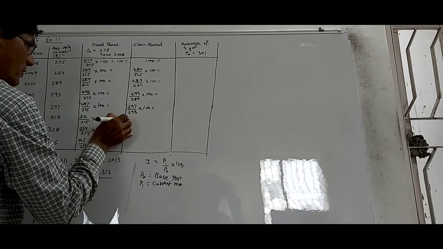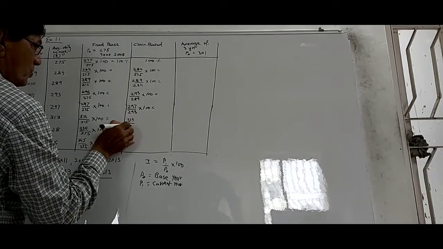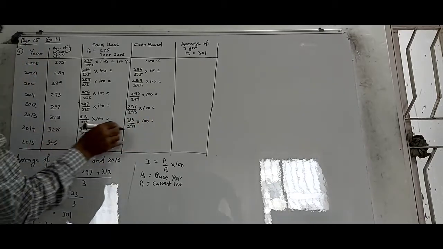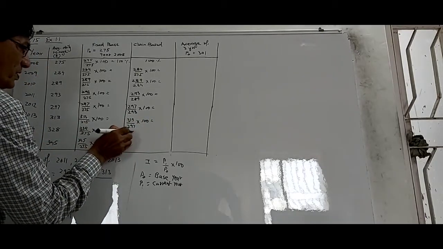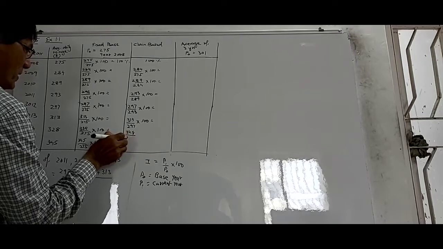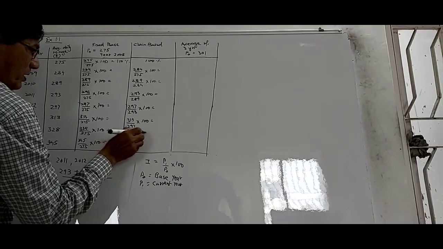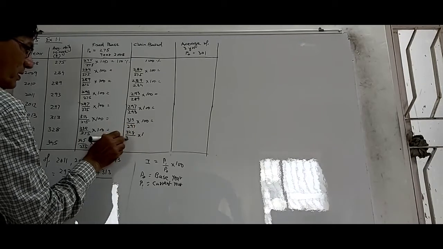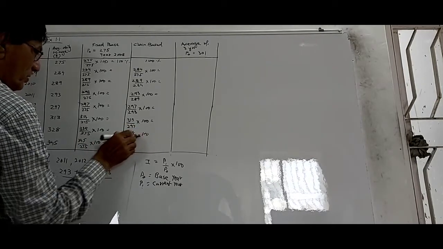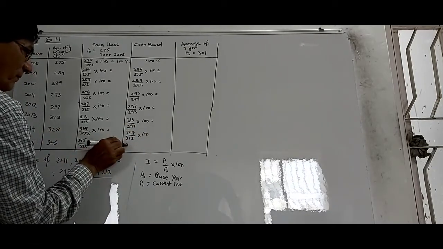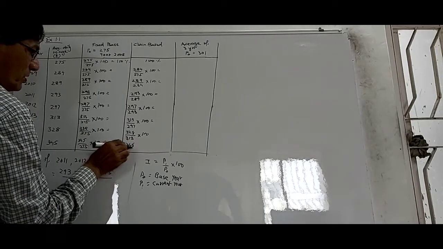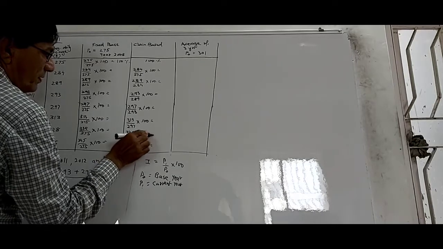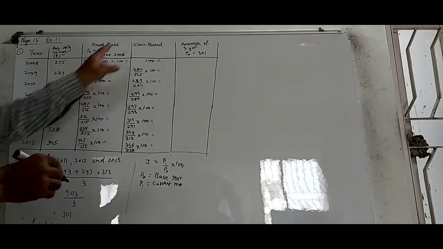313 upon 297 into 100. 328 upon the preceding year, 313, into 100, and then 345 upon 328 into 100. All of them will be in percentage.